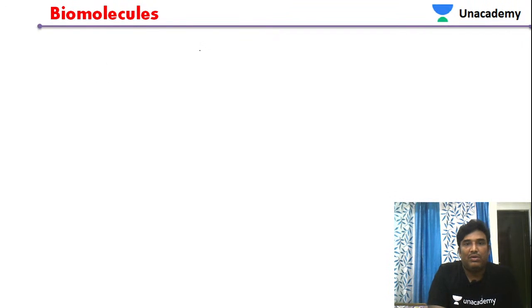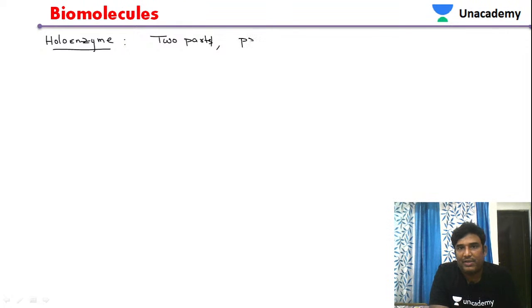Another one is called a holoenzyme. So let us discuss the holoenzyme. It has two parts: the protein part of the enzyme and the non-protein part of the enzyme.